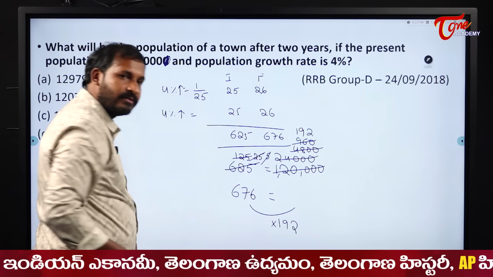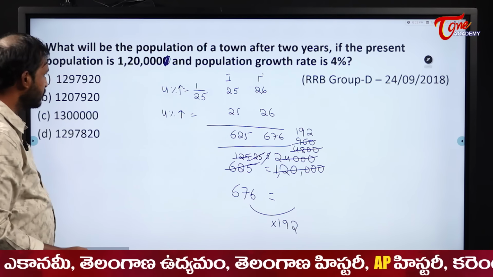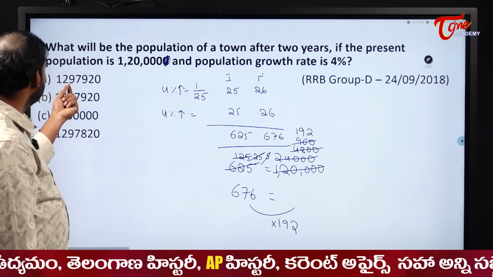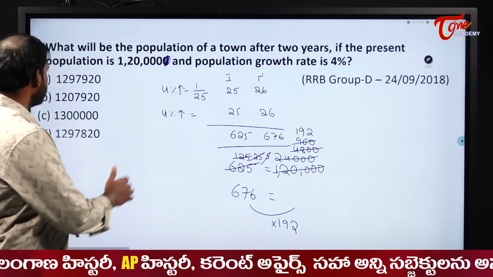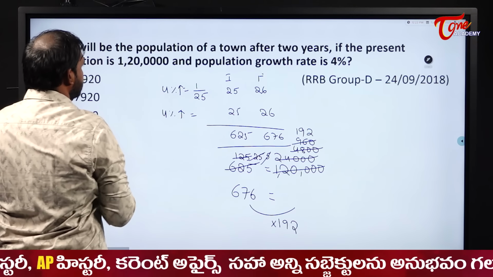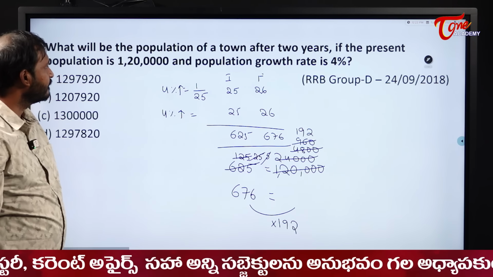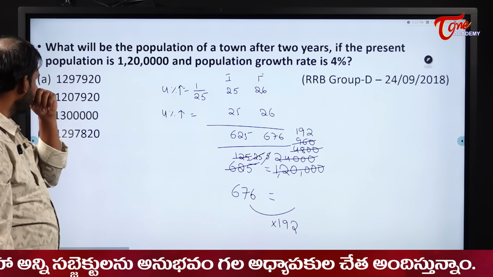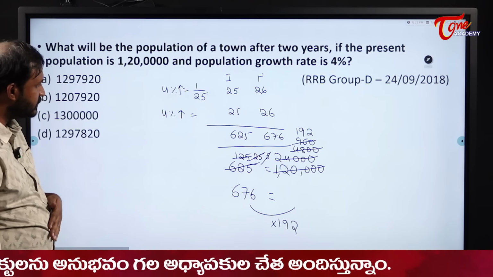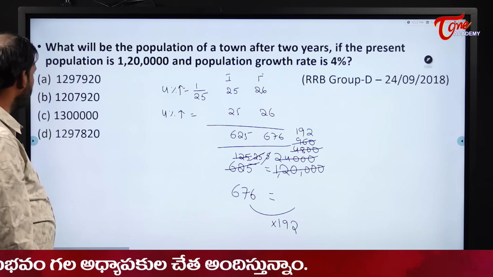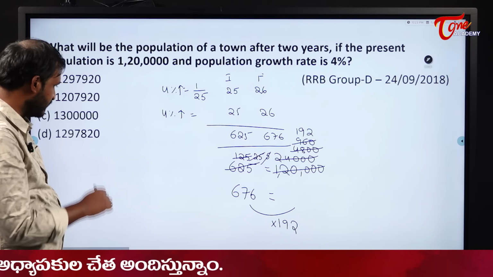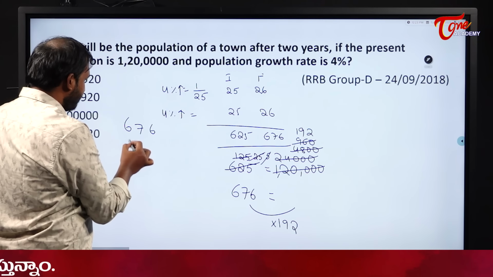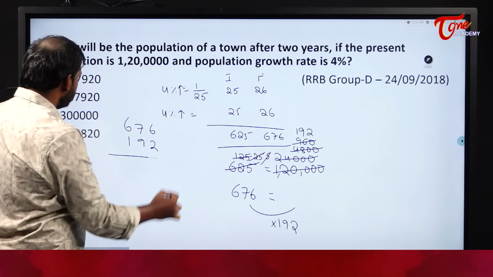6 into 2, what does it become? 2 in the units digit. 2 in the units digit. So 1 lakh. Okay, this 0 was also there here. It was given in millions. 1 million. Okay. So it was given in that manner only. So what happens to this one, students? 676 into 2. Oh, here we have 3 options with that. Calculate it. 676 into 192.